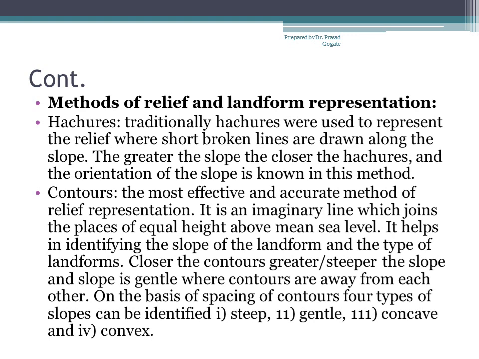Earlier, 50 or 60 years ago, we had hachures, which were traditionally used to represent relief, where short broken lines are drawn along the slope, and the greater the slope, the closer the hachures, and the orientation of the slope is also known in this method. But this method has now been discontinued by the Survey of India.